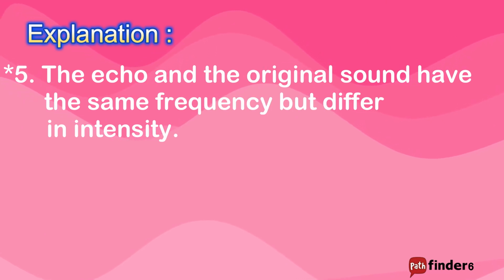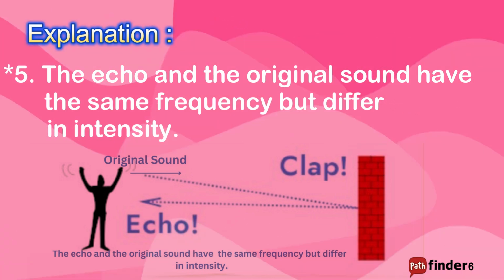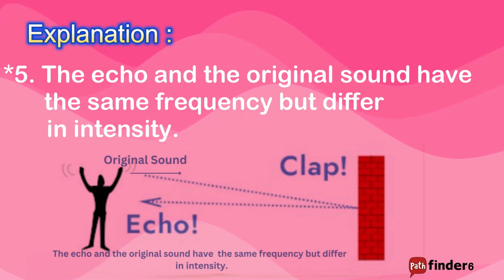The echo and the original sound have the same frequency, meaning the pitch remains unchanged. However, the echo is usually weaker in intensity because some energy is lost during reflection and while traveling back to the listener.